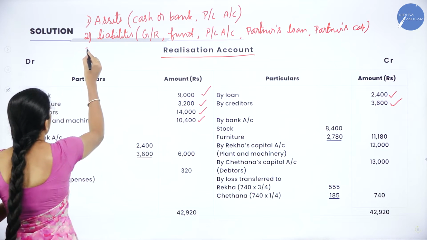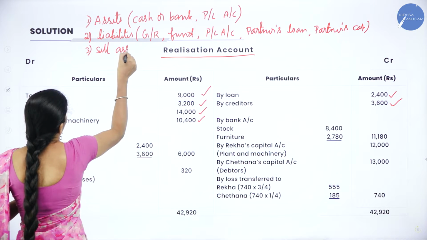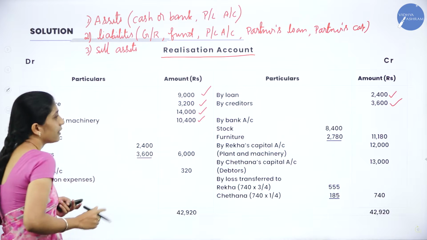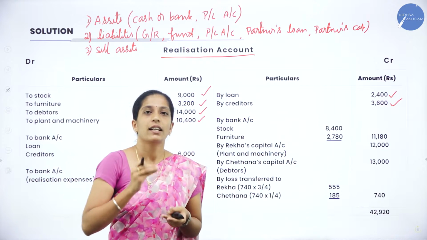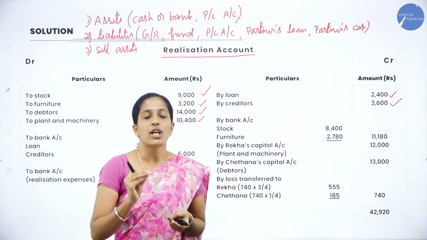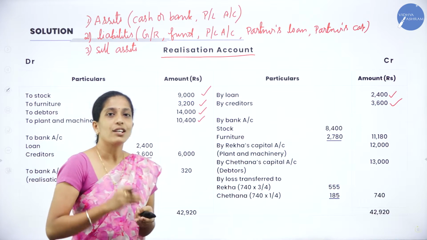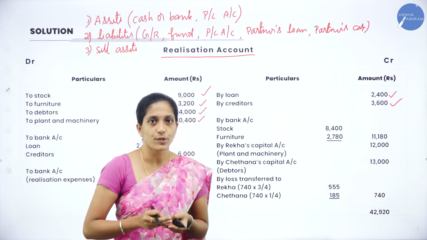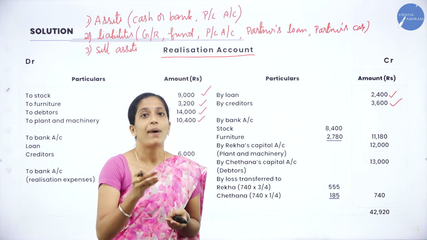And the third step is we have to sell the assets. When you are selling the assets, what comes to the business? Cash comes to the business. So your journal entry will be cash account debit to realization account. Why are you debiting the cash account? Because cash comes to the business, right? So we will debit cash account or bank account.